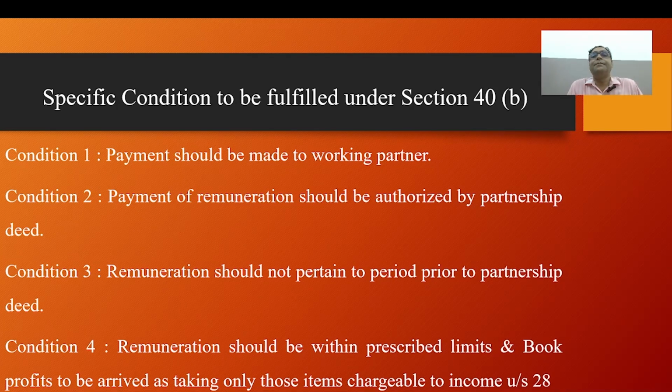For example, rent from house property, dividend, and interest on bank deposit are not chargeable as income from business or profession under section 28.